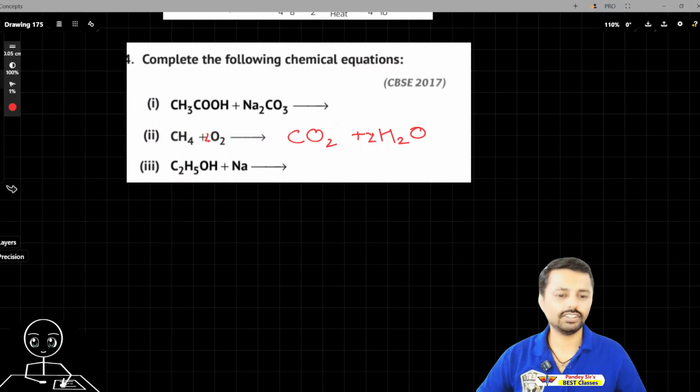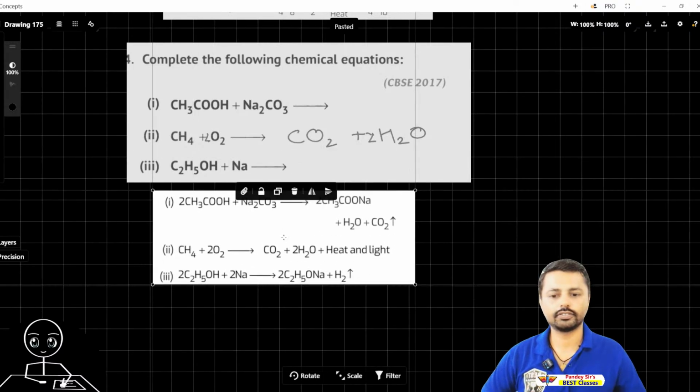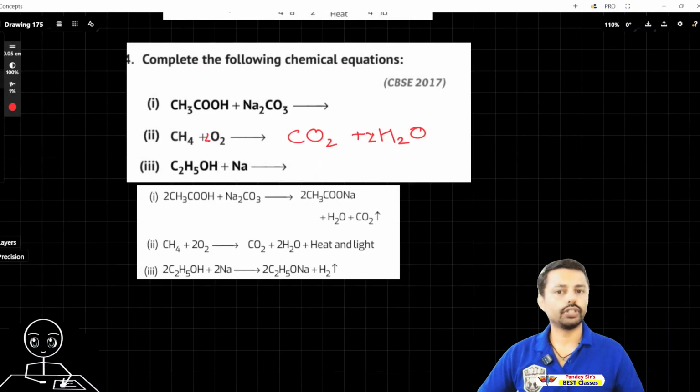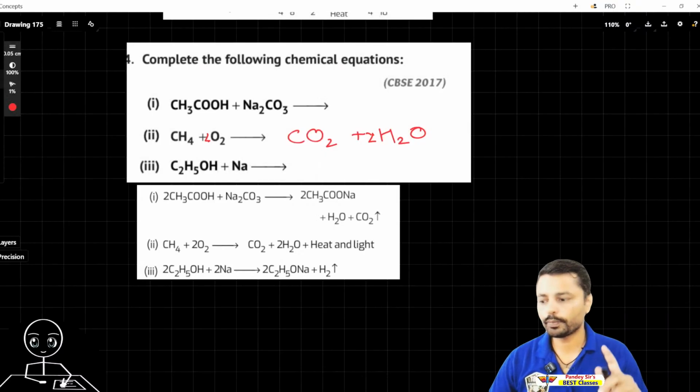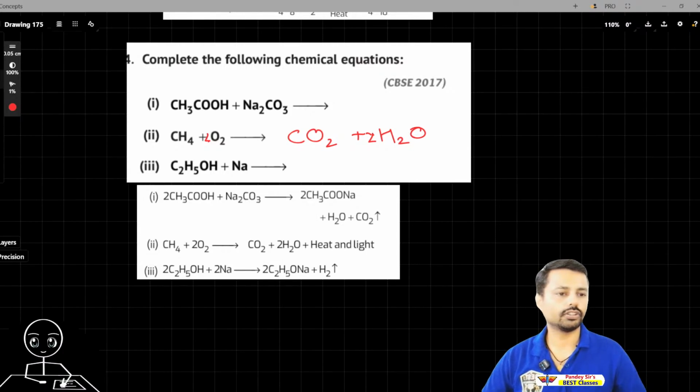I'll say the answer anyway, but you have to try. These equations are very good for practice. Okay, and I am going to show the answer. Yeah, here's the answer. So you can take a screenshot, but definitely you have to practice by yourself. Okay, and if you still have any doubt, you must ask me, because then only you will get clarity. So let's see the next question.